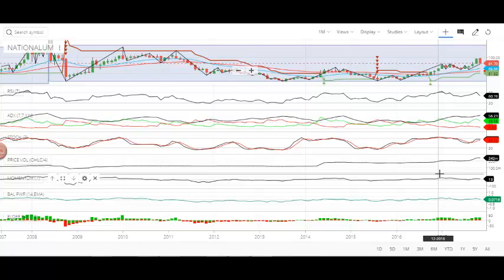Balance of power is right now in the bullish phase, but it is tilted towards the bearish, and Elder Ray is supporting the same thing. Elder Ray is supporting the balance of power indicator and saying that the stock is right now slightly bullish. Okay, so this is the position of the stock. This is the status of the stock right now.